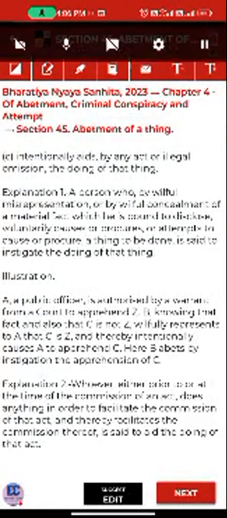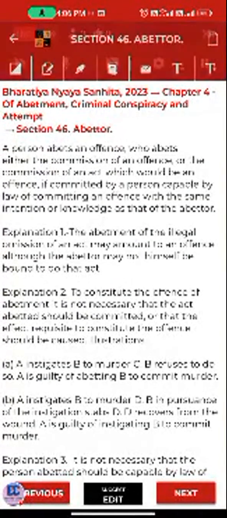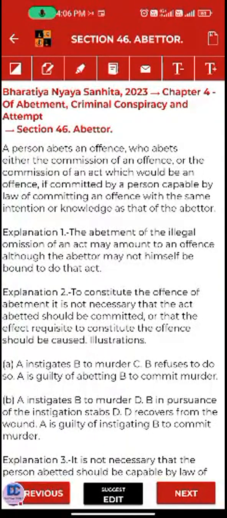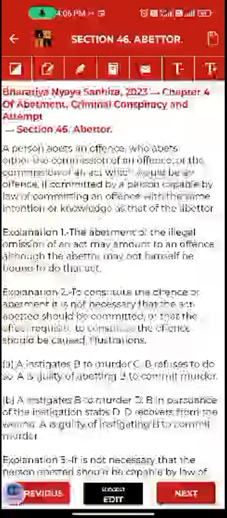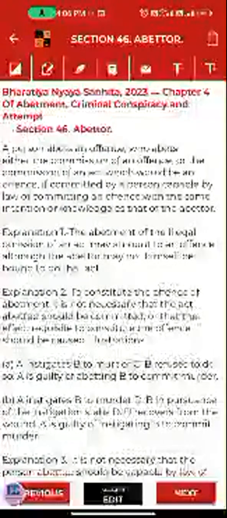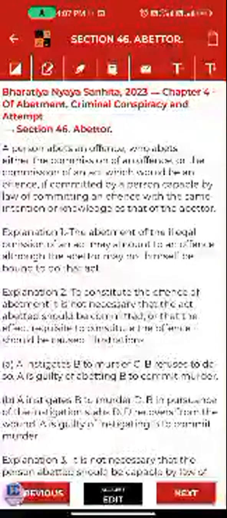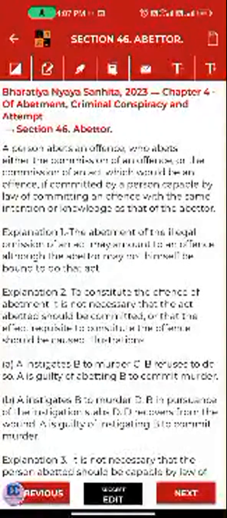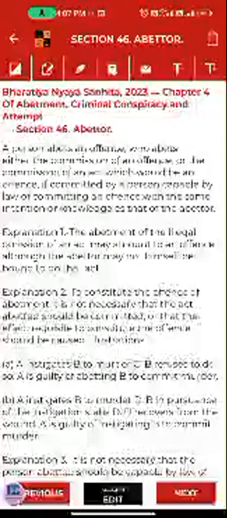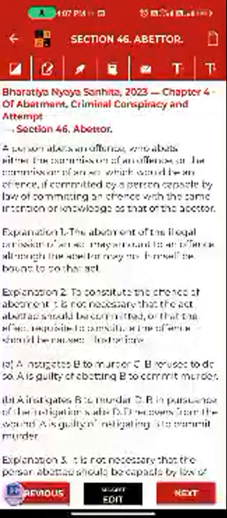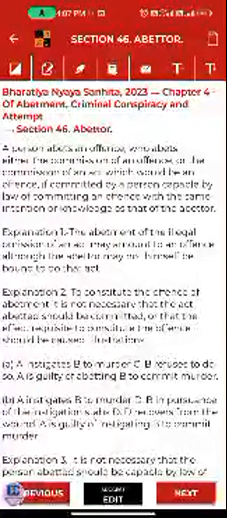So we are moving to the next section, that is section number 46, abater. A person abates an offence, means either the commission of an offence or the commission of an act which would be an offence if committed by law, committing an offence with the same intention or knowledge as that of the abater. So it is simply that who is abater. So basically, what is defined in 45? If one person is facilitating the section or doing any act inside the purview of section number 45, he should be called an abater. Let's read 46, what it says.